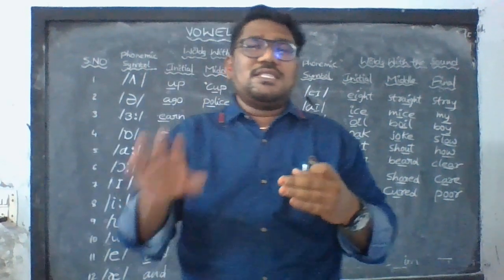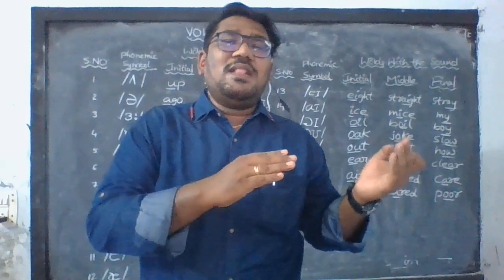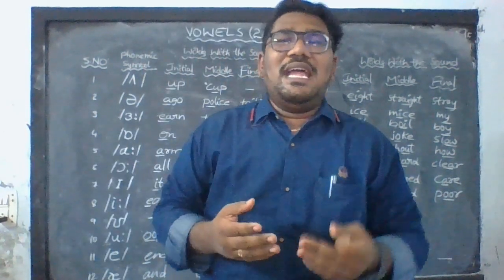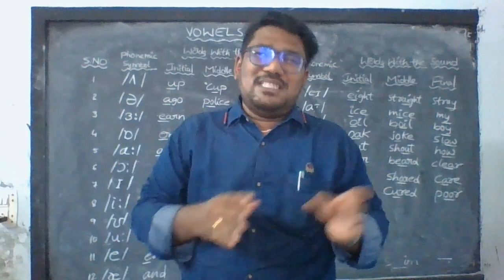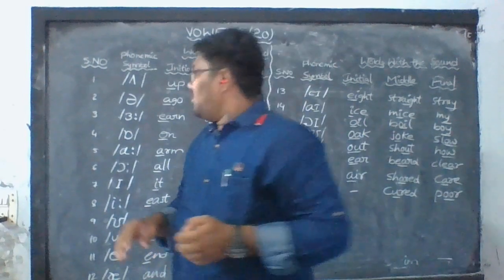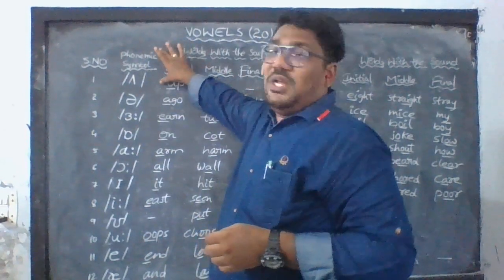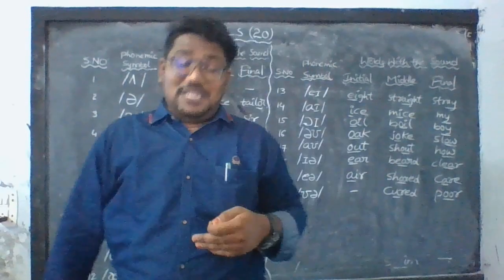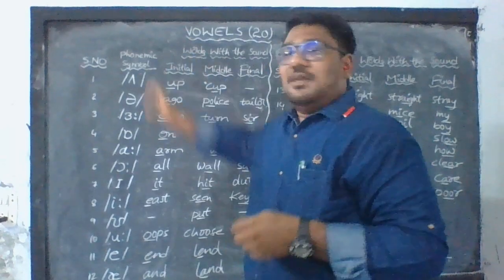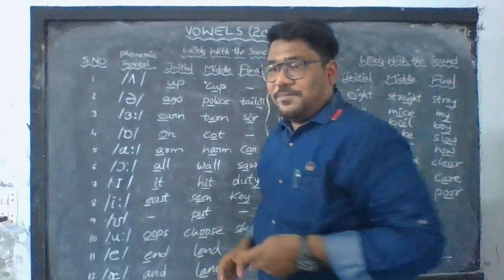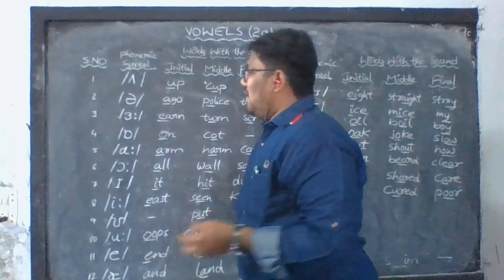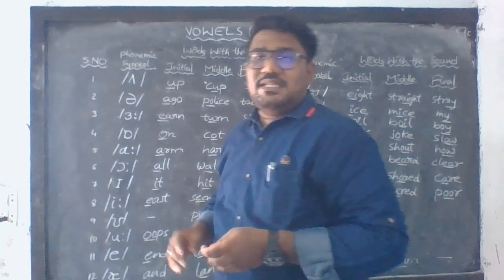So a vowel whose sound changes is a diphthong. There are 8 diphthongs and 5 monophthongs. The monophthongs are long, and the remaining ones are changing sounds. Now let us learn the phonetic symbols of these vowel sounds. There are 20 vowel sounds, so let us start with these 20 vowel sounds.